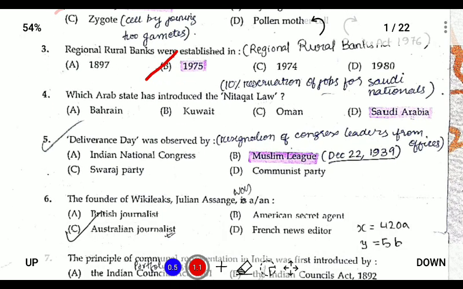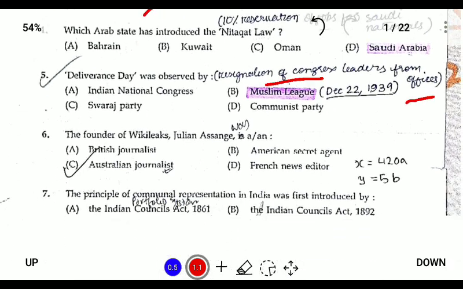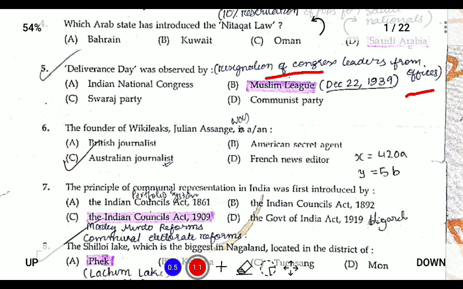Deliverance Day was observed by whom? So, the answer is Muslim League. So Muslim League observed the Deliverance Day on December 22, 1939, following the resignation of Congress leaders from offices during the Second World War. So the founder of WikiLeaks was Julian Assange, and he was an Australian journalist.